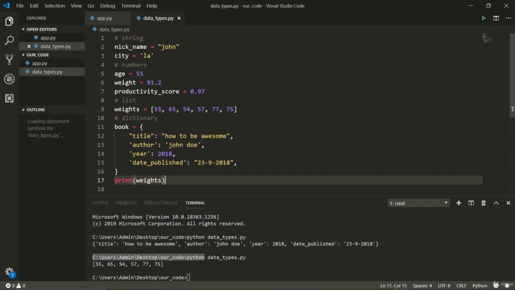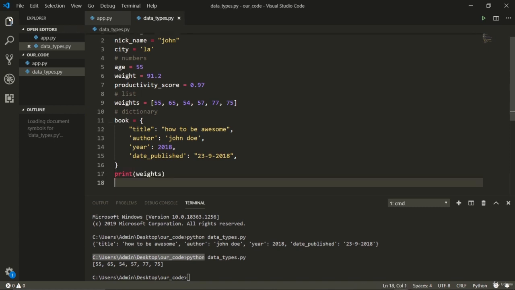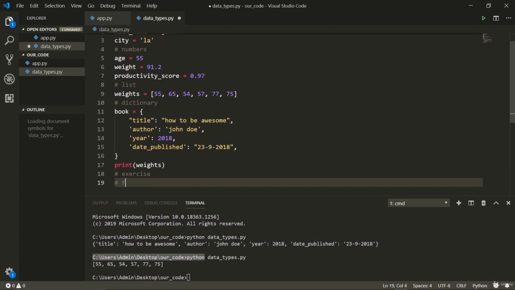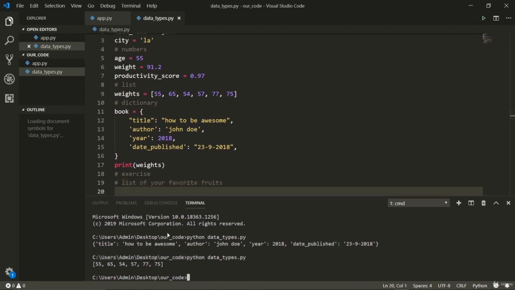Now let me give you an exercise. Let me give you something fun. Try it yourself. And whenever you want to check it, just print it. Python will take care of it. It'll print you everything that you need. For the exercise, create a list of your favorite fruits. What are your favorite fruits? Just create a list of them. This is the list, or an array. You can call it an array, but we will call it list.